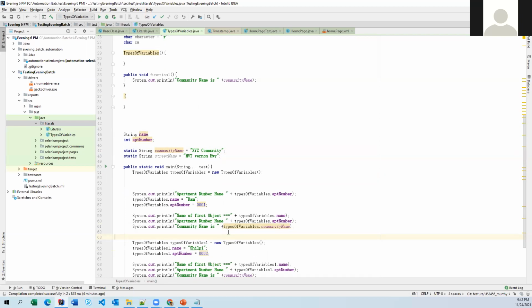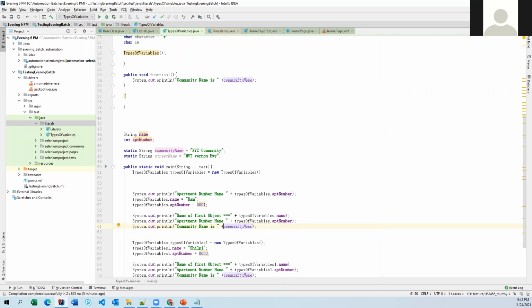There is no difference between calling a static variable alone and calling it using the current class object. But we always have to follow the standards. Whenever you call an instance variable from the static area, you use the object. To call a static variable from the static area, you don't need to use that. Using it doesn't make any difference, but you have to follow the standards. That's it. Now we can just remove this one also.